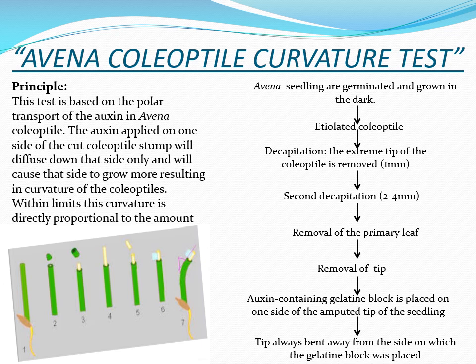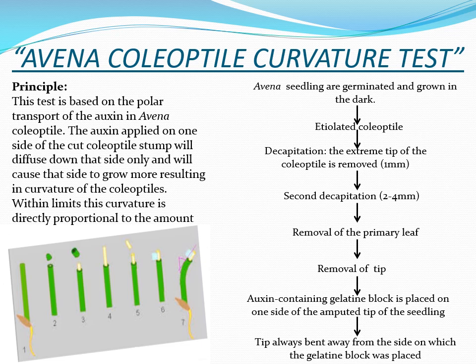The first thing that is done is removal of 1 millimeter of the extreme tip of the coleoptile. This is followed by the second decapitation, that is removal of 2 to 4 millimeter of the tip of the decapitated coleoptile.